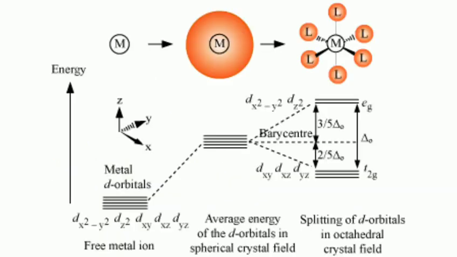Crystal field splitting in the octahedral field. In the high spin, dx squared minus y squared and dz squared. In the low spin, dxy, dxz and dyz.